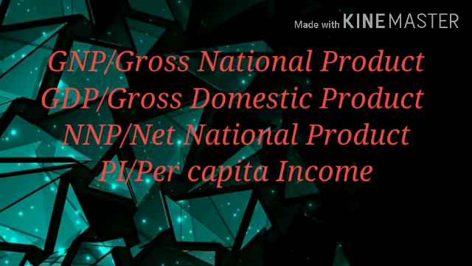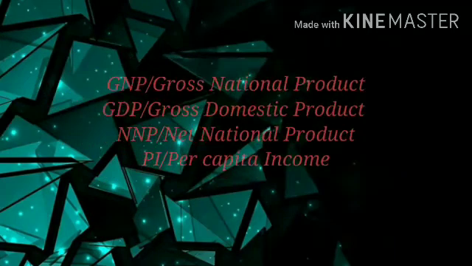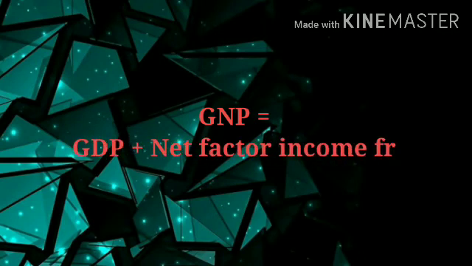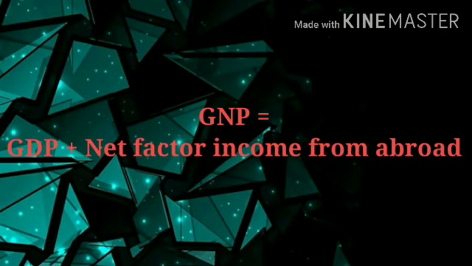Then what is GNP? GNP is the total money value of all final goods and services produced by a country in a year. GNP includes GDP and net factor income from abroad. How can we calculate GNP? GNP equals GDP plus net factor income from abroad.